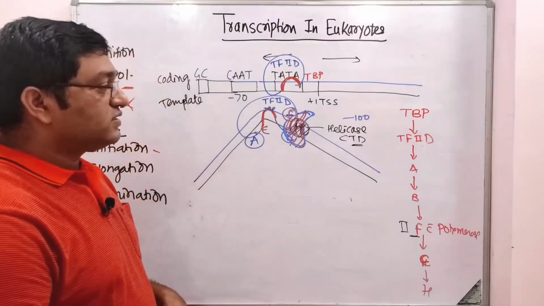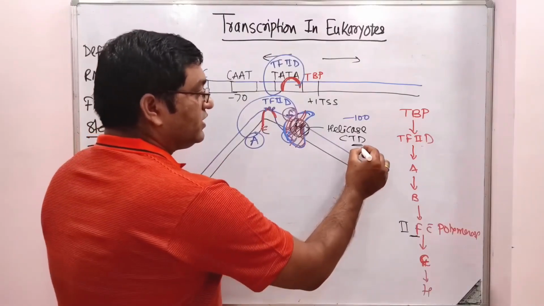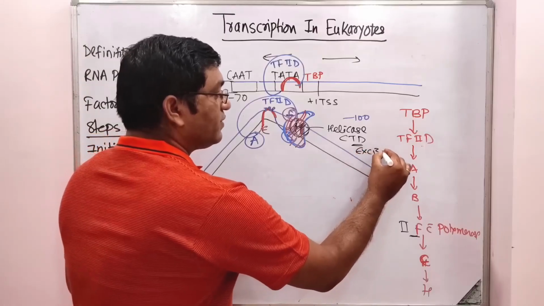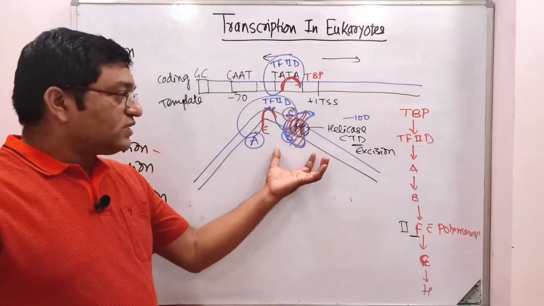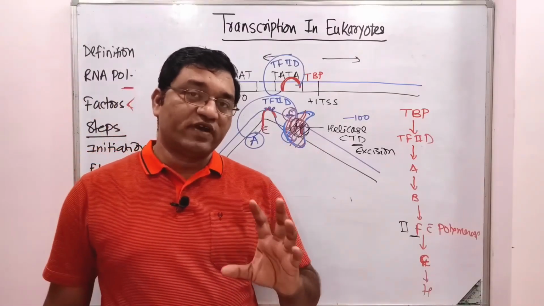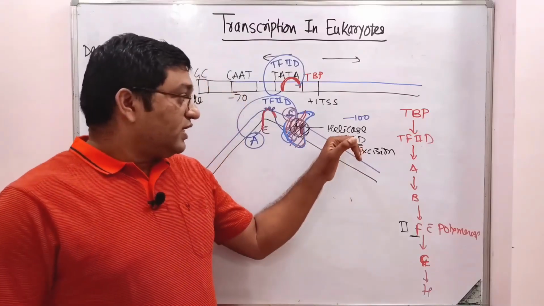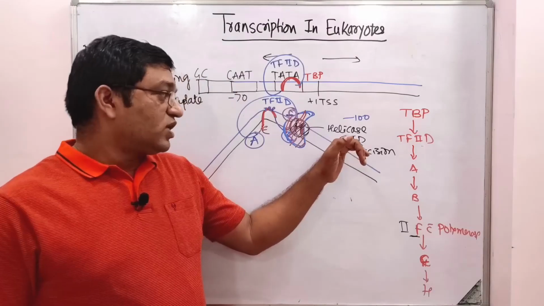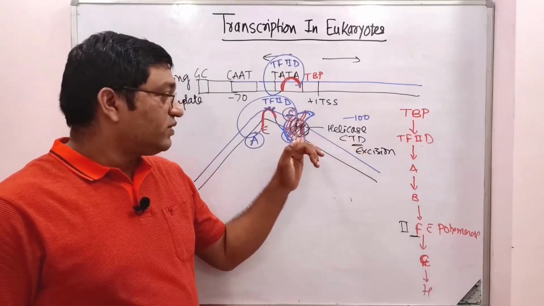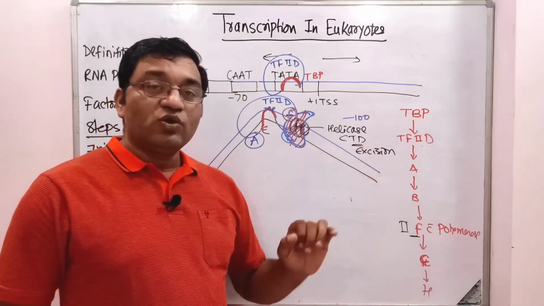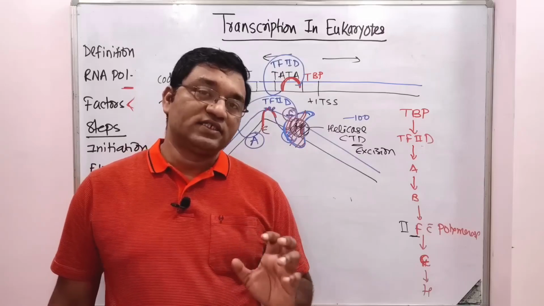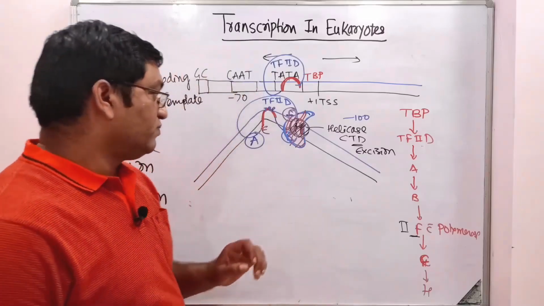Third, it is also involved in nucleotide excision repair. So you will get an MCQ on this part, transcription factor 2H: helicase activity, phosphorylation of the carboxyl terminal domain of RNA polymerase, and nucleotide excision repair.